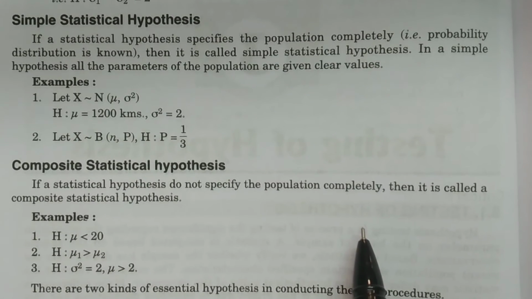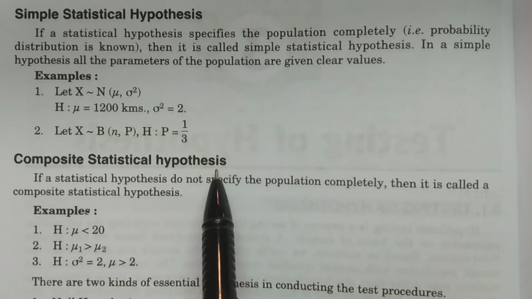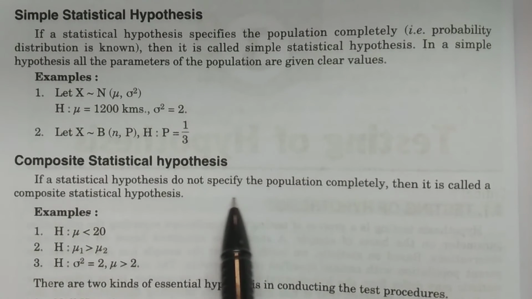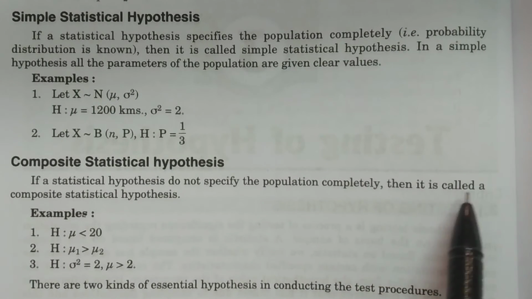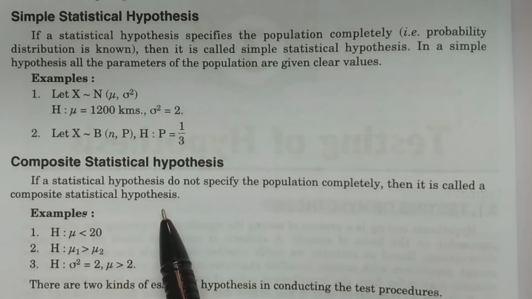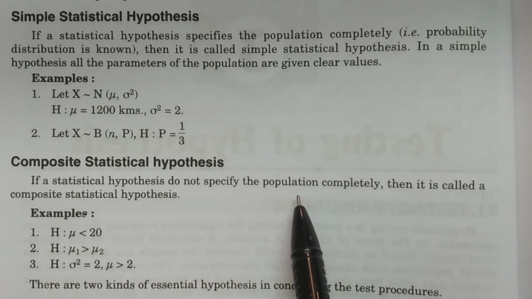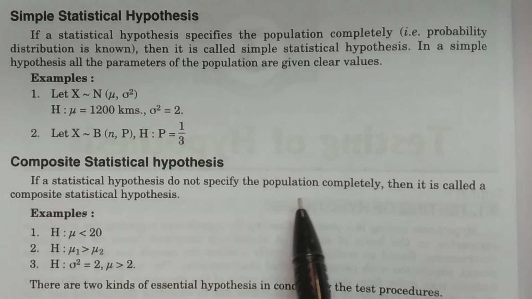Come to the composite statistical hypothesis and the definition. It is also very simple. If a statistical hypothesis does not specify the population completely, then it is called a composite statistical hypothesis. That is, if any of the population parameters is not specified clearly, not given clearly, then such a statistical hypothesis is known as a composite statistical hypothesis.